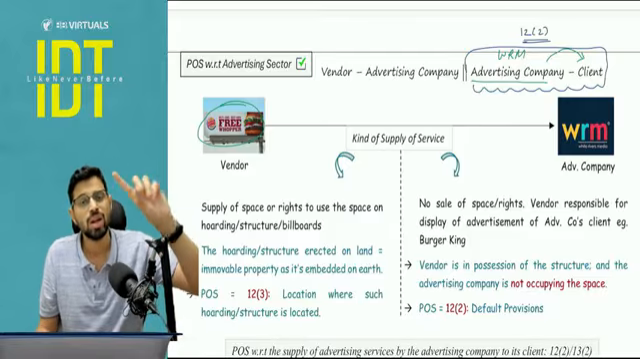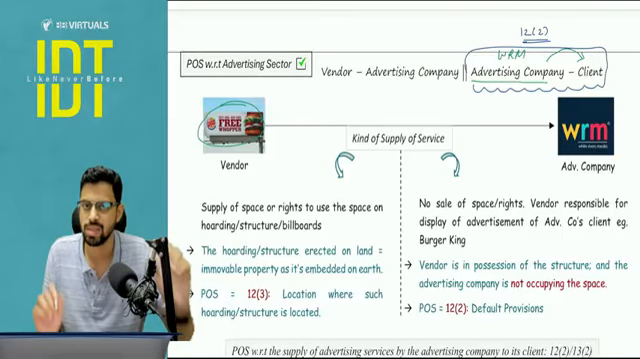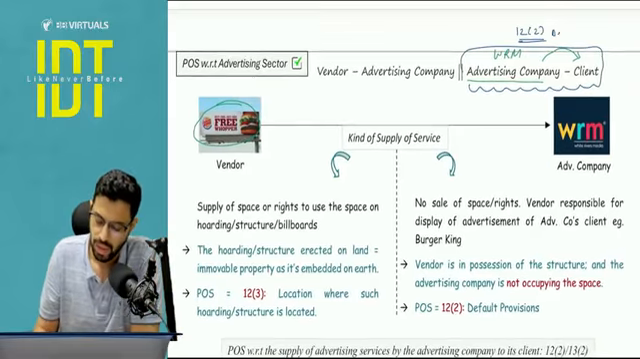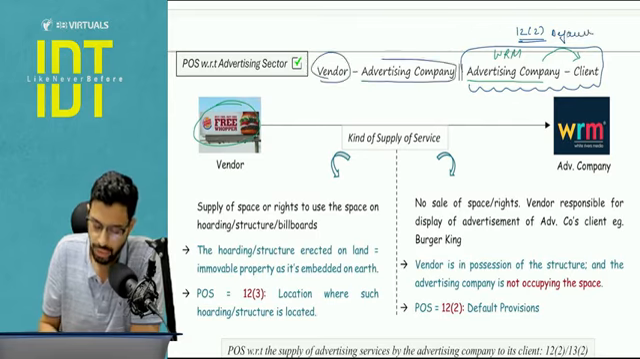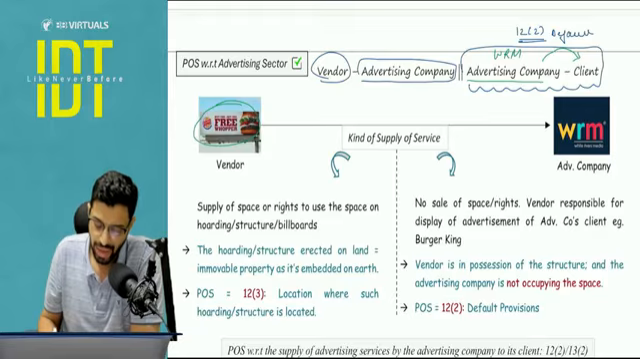Sir, why not 12.14? 12.14 is only and only advertisement service to government. This is not government. So you are going to apply the default provisions. Here default provisions will apply. But what about the part of the contract, the part of the supply between White River Media, that is the advertising company, and the vendor?